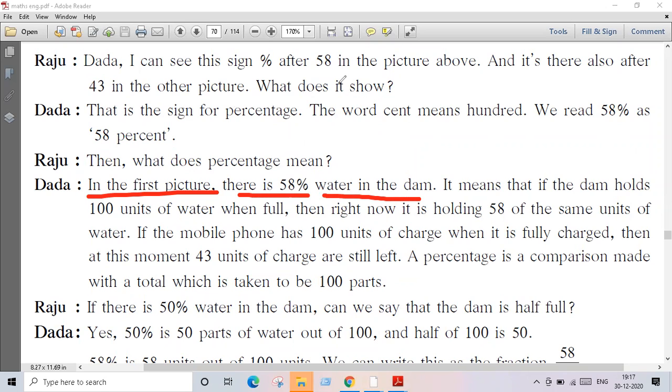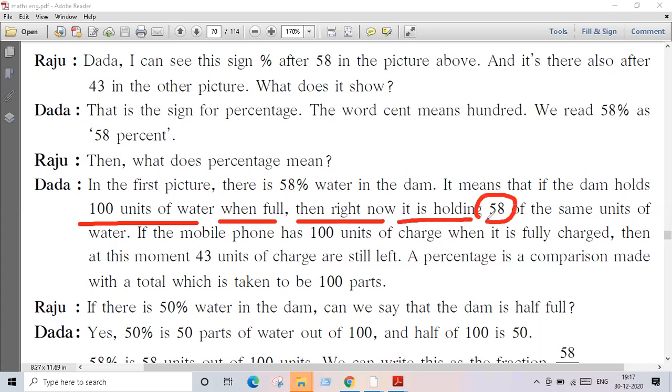Only 58%. It means that if the dam holds 100 units of water when full, then right now it is showing only 58 of the same units of water. समजलं? जर डॅमची कॅपॅसिटी तुमची 100 युनिटची असेल, तर डॅम मध्ये सध्या किती पाणी आहे? फक्त 58 युनिट पानी आहे. समझा?